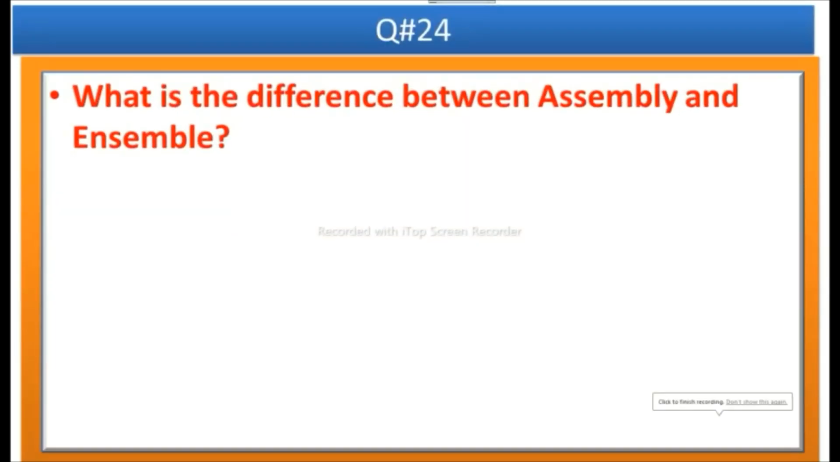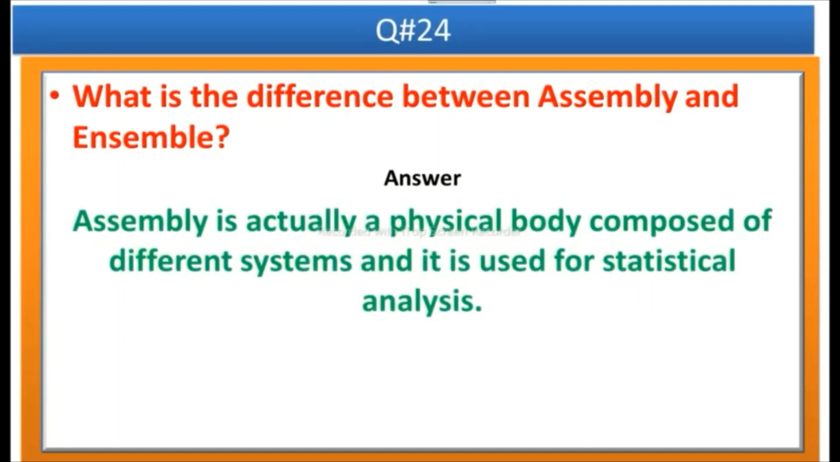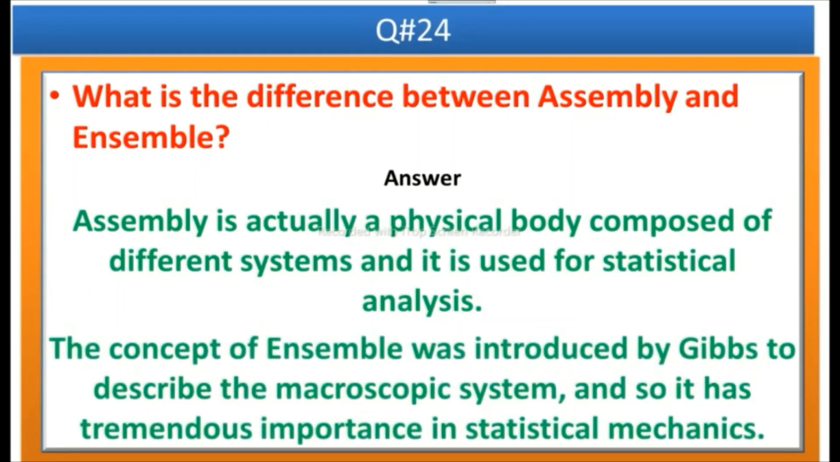What is the difference between assembly and ensemble? Answer is, assembly is actually a physical body composed of different systems, and it is used for statistical analysis. And the concept of ensemble was introduced by Gibbs to describe the macroscopic system, and so it has tremendous importance in statistical mechanics or statistical physics.